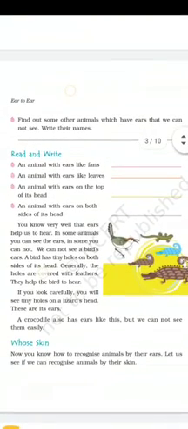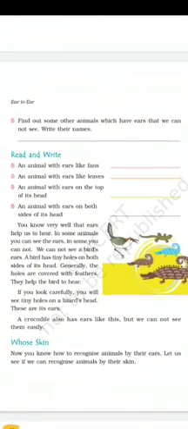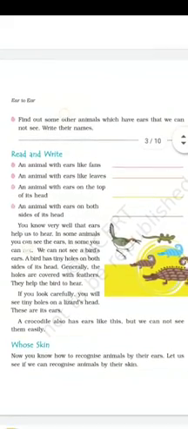Now let us solve the read and write. An animal with ears like fans. Which animal has ears like fans? Yes, we saw in the starting of this video. Elephant has ears like fans. An animal with ears like leaves. Who has ears like leaf? Deer, giraffe, both of them have ears like leaf. Even rabbit has ears like leaf.